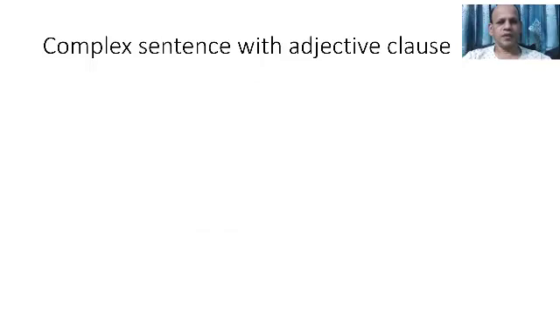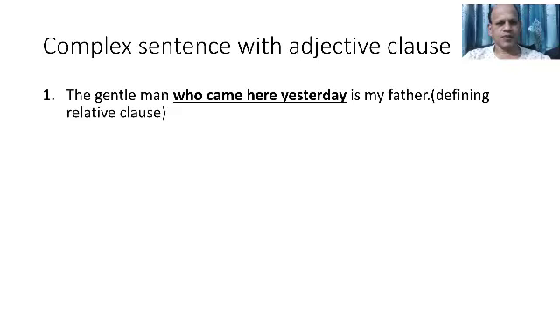I have given here some complex sentences with adjective clause on the slide. You see, the gentleman who came here yesterday is my father. In bold underlined, who came here yesterday is a clause. It is called an adjective clause.